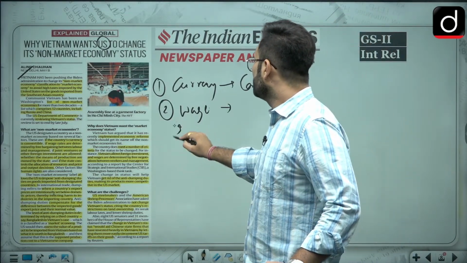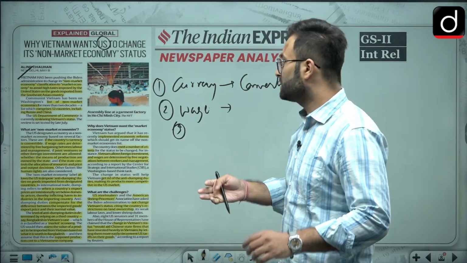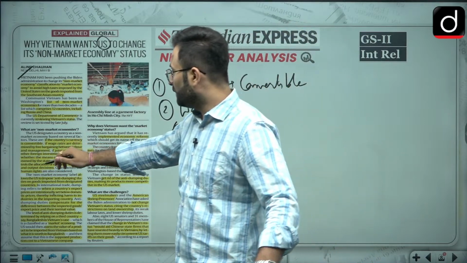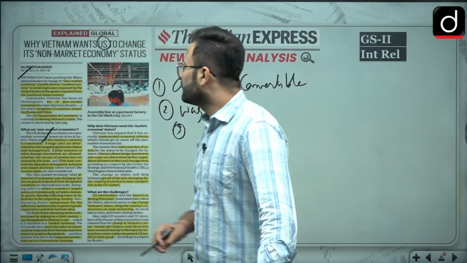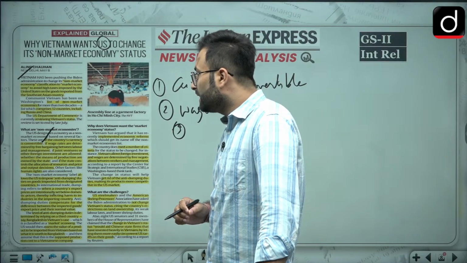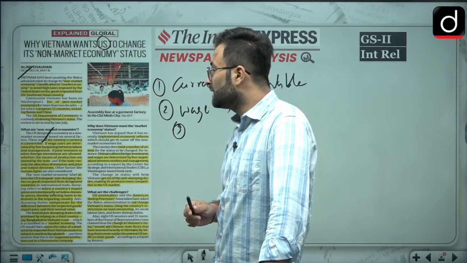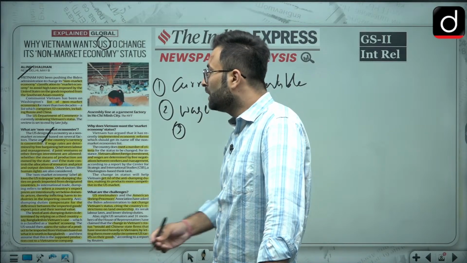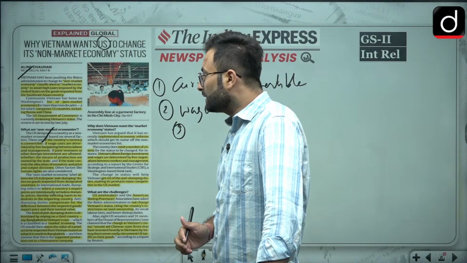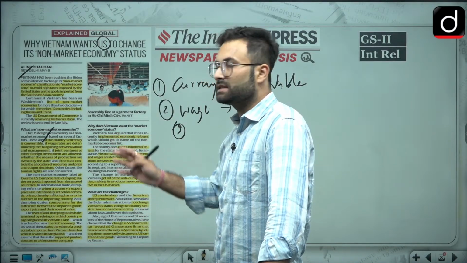Third is whether joint ventures or foreign direct investments are allowed. So these are the criteria: if the country's currency is convertible, if wages are determined by free bargaining between labor and management, if joint ventures and other foreign investment are allowed, whether the means of production are owned by the state or not, if the state controls the allocation of resources and the prices and output decisions, and human rights.